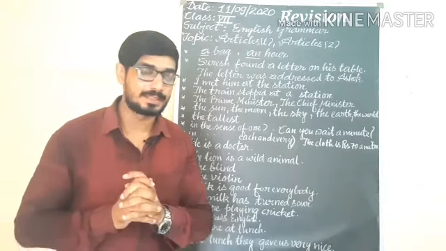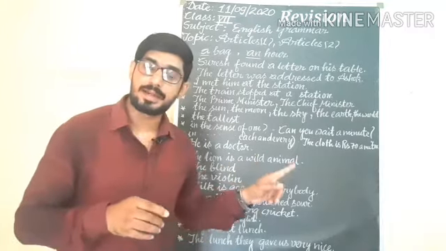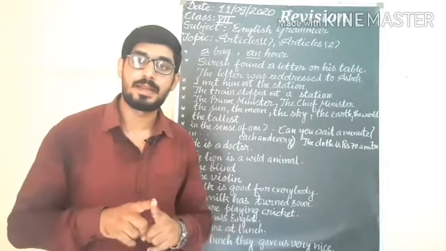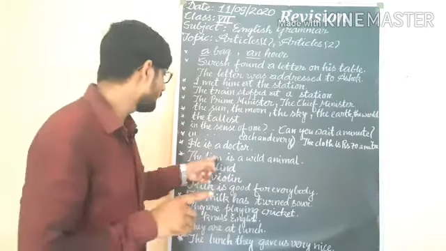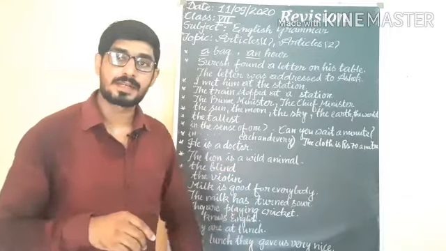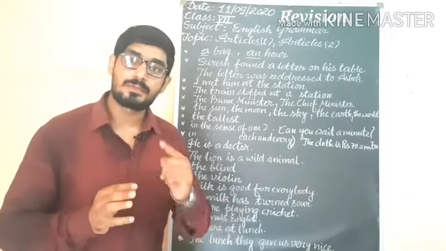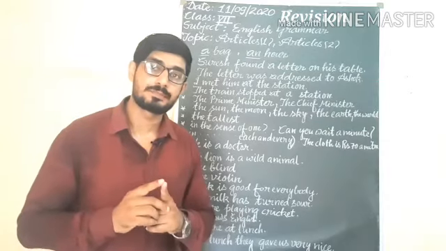Whole race in the sense that the lion is a wild animal, not only one lion; every lion is a wild animal. It is used for all lions in a common sense. The cow gives milk: not one cow, all cows give milk.